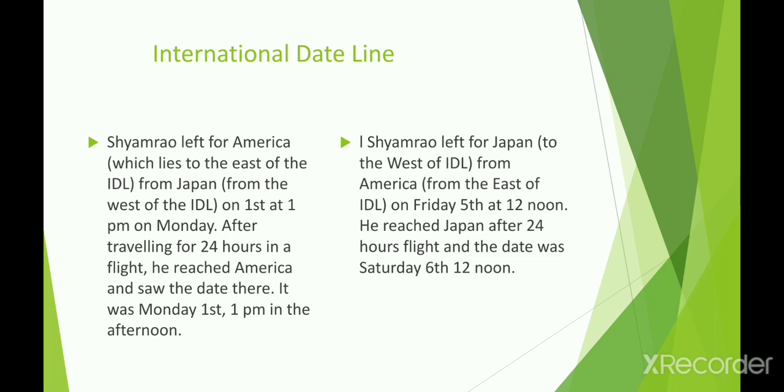Next points are also given. With reference to the international date line, the day on the earth starts in the west and ends in the east. For the countries lying to the east of the date line, that is USA and Chile, it is the end of the day, while for countries lying to the west of it, that is Japan and Australia, it is the start of a new day. So scientists came together and drew a line on the 180-degree meridian, and it is called the international date line. In the next video we will learn how this line passes through the Pacific Ocean. Thank you.